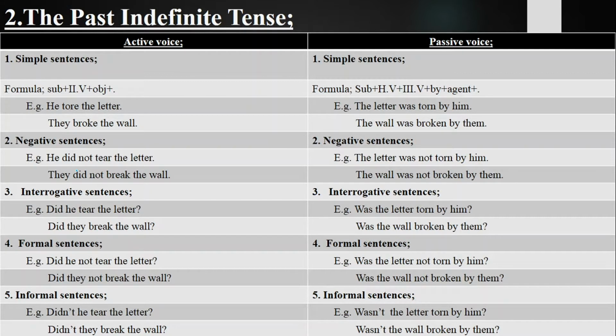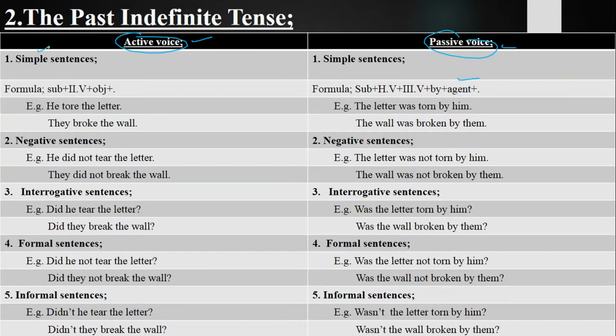Today we have got the second tense, how we are going to change it from active voice into passive voice. We have already discussed that in active voice the subject does something, and in passive voice the subject is affected, and in place of the object, what comes is called the agent, when you bring the subject in the place of the object. Okay, let's begin. The past indefinite tense, how we are going to change it.